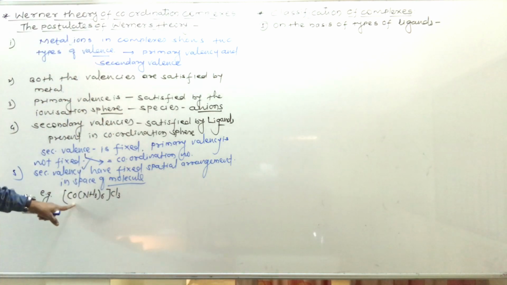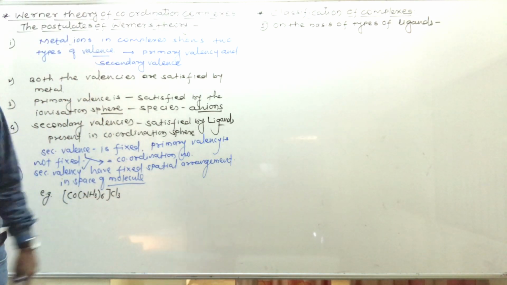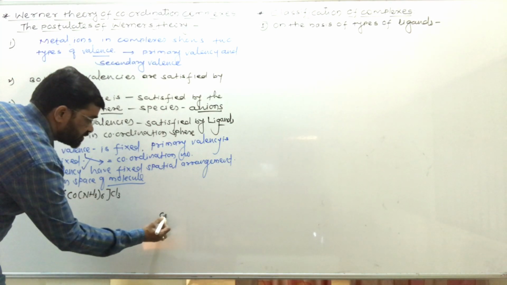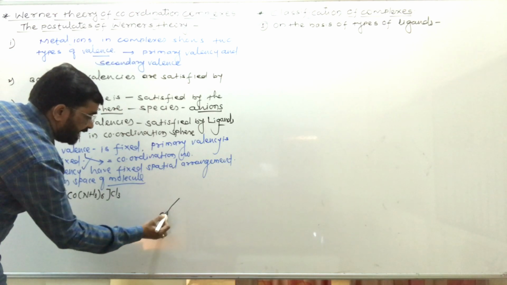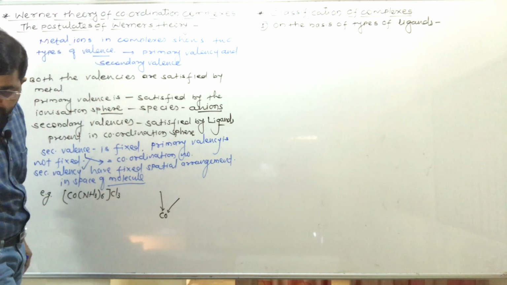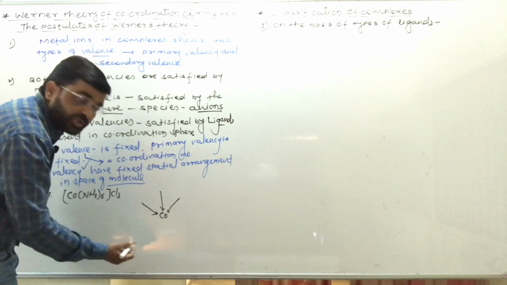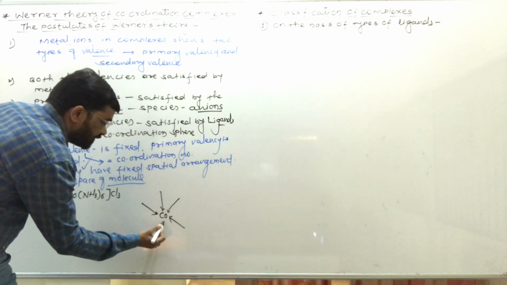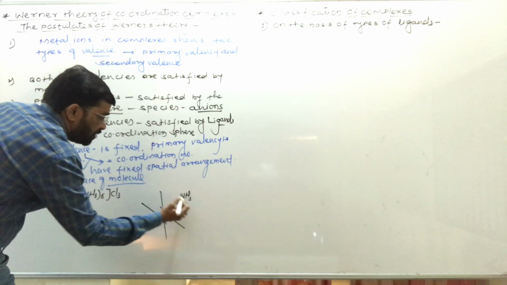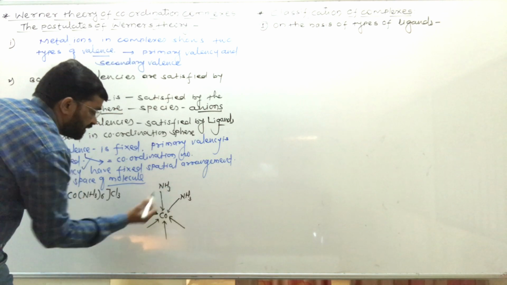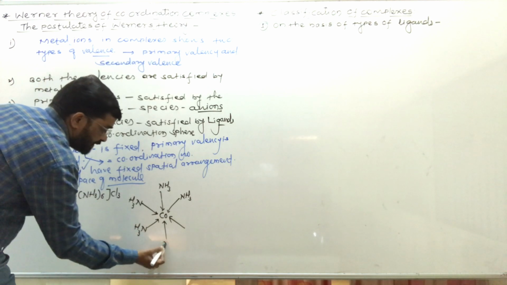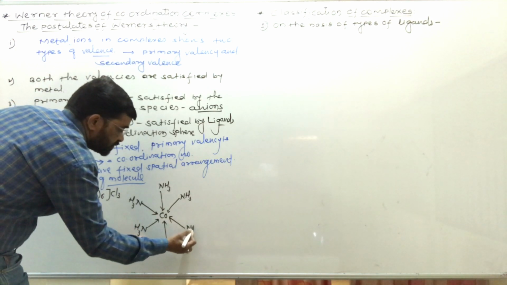Now, in the structure of this coordination compound, cobalt is present at the center and 6 ammonia molecules are present at the 6 corners, like this. The 6 ammonia molecules donate their 6 lone pairs of electrons to the central cobalt metal. This is the geometry, the shape of this molecule.